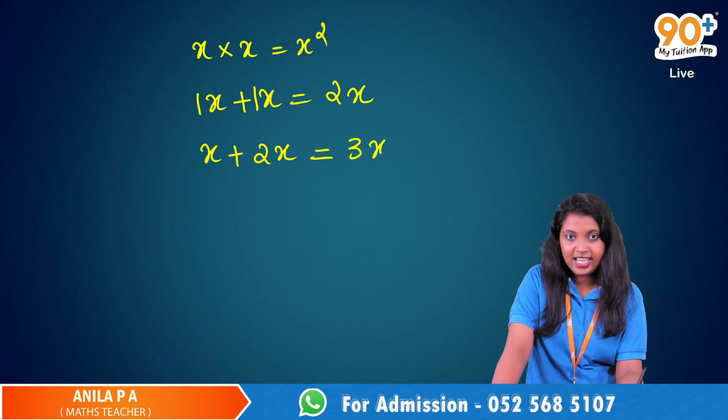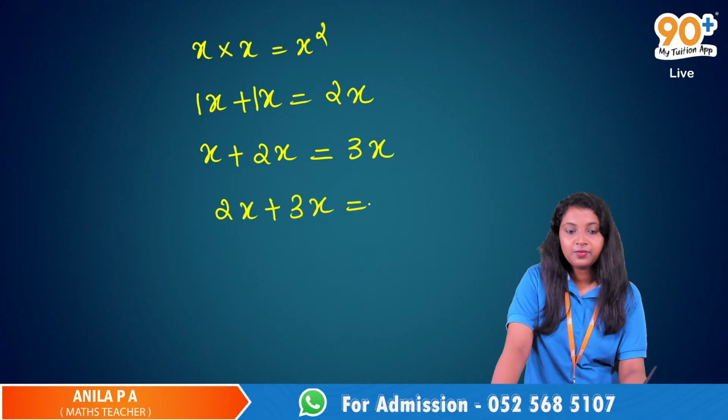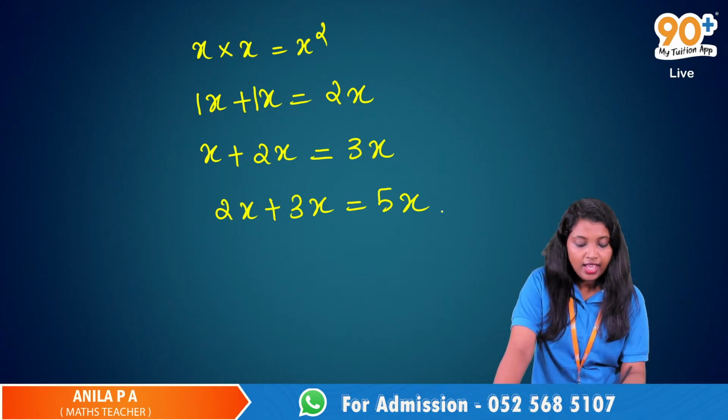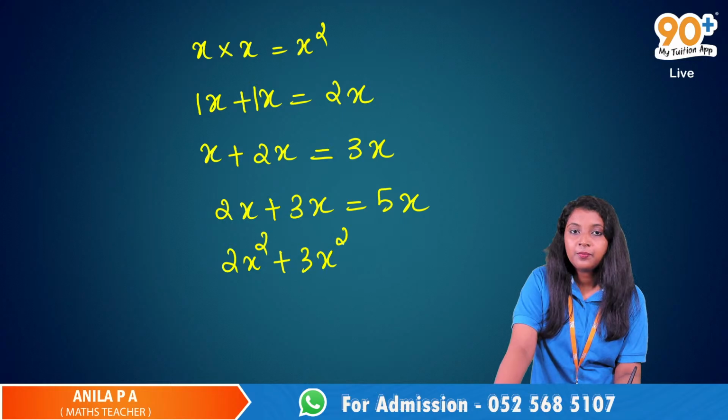3x, right? Yes. What is 2x plus 3x? 2x plus 3x will be 5x. Yes, 5x. This is how it works. x into x is x square.